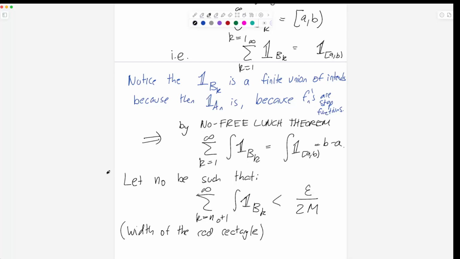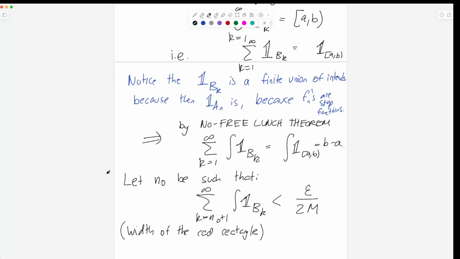So this is important. The no free lunch theorem we have doesn't work for any function, right? The functions have to be the indicator of some interval. And it said that if you have the indicators of some intervals and you add them up and you get the full interval, then you're good. So it doesn't work for arbitrary functions. It only works for indicators like this. You might complain, I did it with intervals in the no free lunch theorem, and then the indicator of B_k is a sum of 10 pieces maybe. So you do have to do some relabeling to make it work. But the point is that this is still an infinite sum of intervals that add up to b minus a. So it's all good. Yeah, that's a good point.